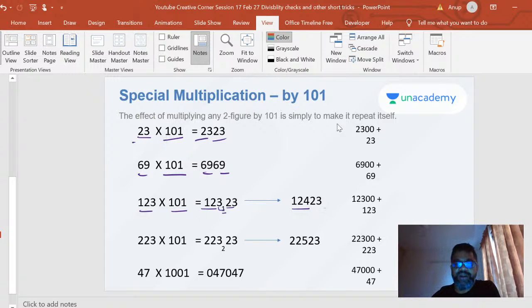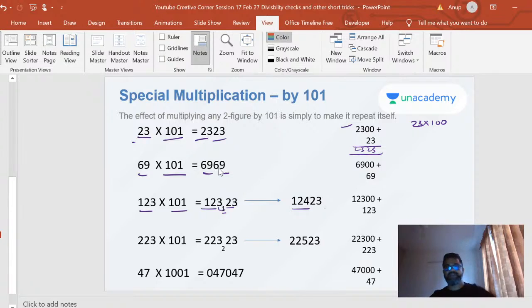Now you can check for yourself why this works. 23 into 101 is 23 into 100 first of all, which is 2300. Then you add another 23 to it. When you add this, it will always line up like this, 23, 23, whatever you do. This is a unique thing. Sometimes we don't observe it, but it's very easy. So if you get any multiplication by 101, you can crack it very fast just by looking at the number itself.